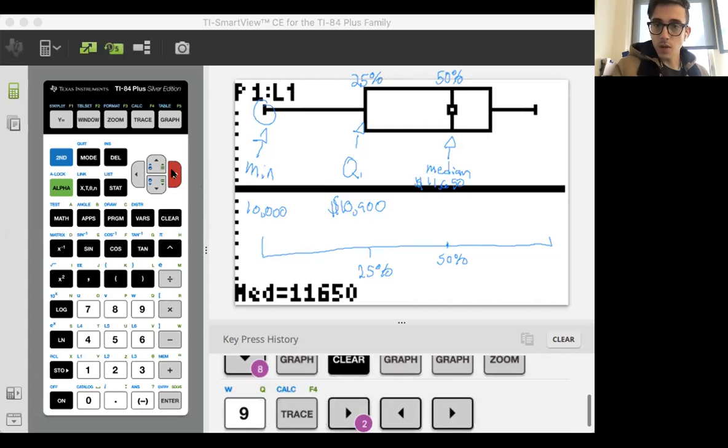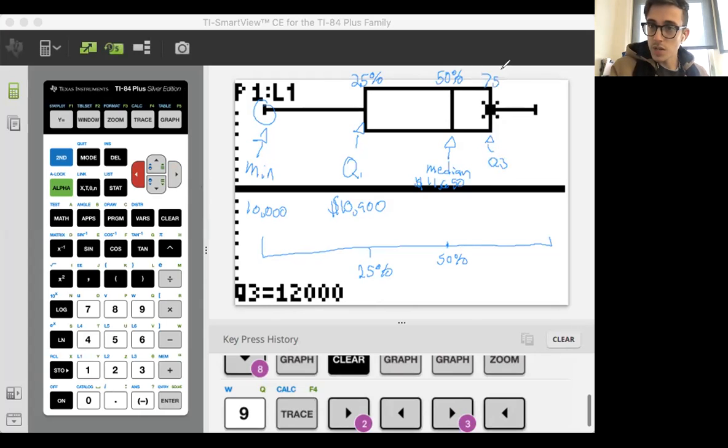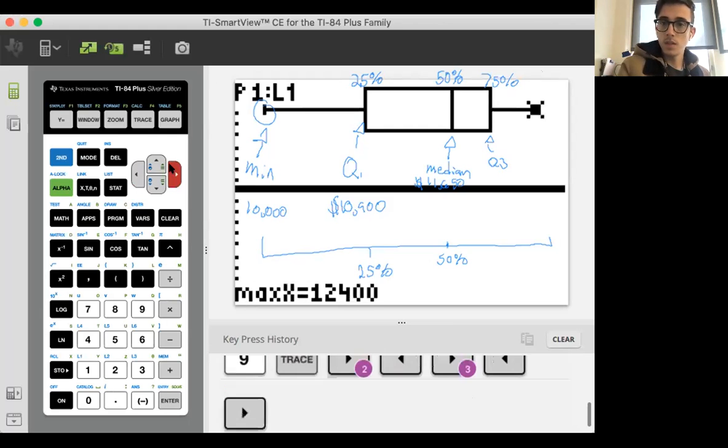But if we keep this going, we hit Q3, which, what do you think Q3 is representing? Hopefully you're saying the 75% mark of everything. And then finally, concluding with the maximum, which again was the highest amount. Hopefully we're not paying for this. This was a max. So we got a lot of information here.